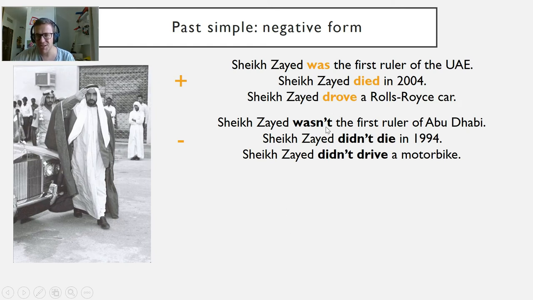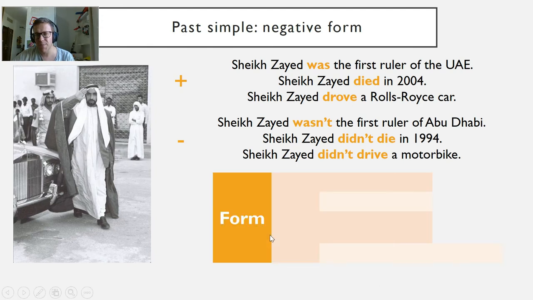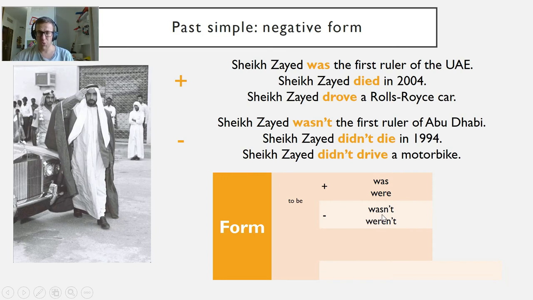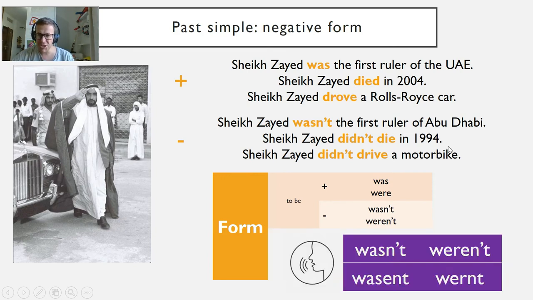But there's different ways to form it. So let's look at the form. Of course, to be, which is was, were, is different. So we're going to look at that first. If we want to say the negative of was, were, we just add nt. Wasn't, weren't. Just be careful here, just one quick sidestep. The way we pronounce it is like this. We don't spell it like this, but the way we pronounce it, we say wasn't and weren't. You weren't.